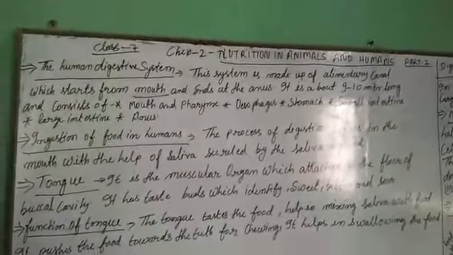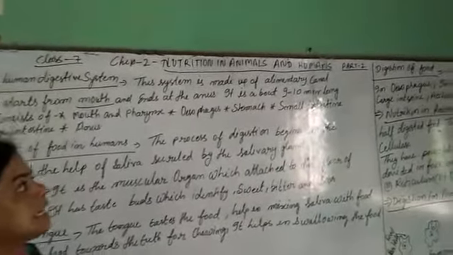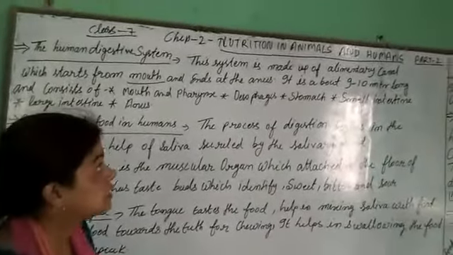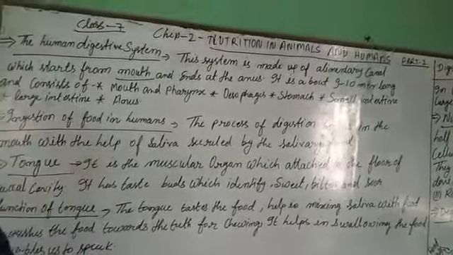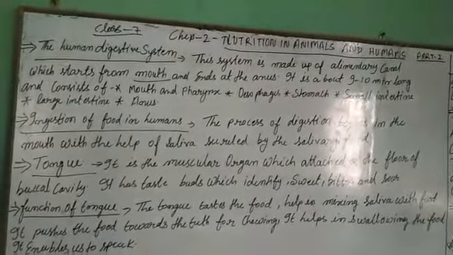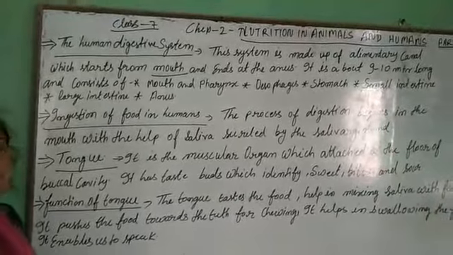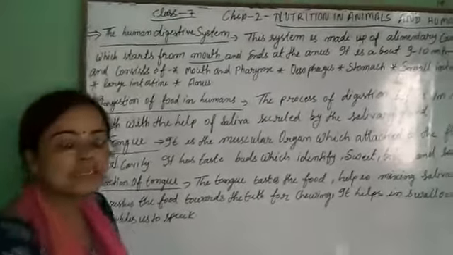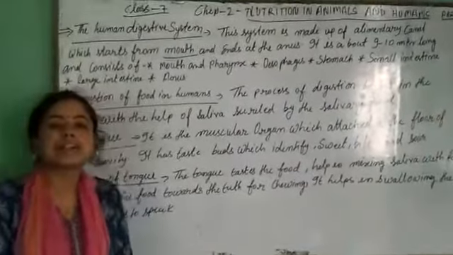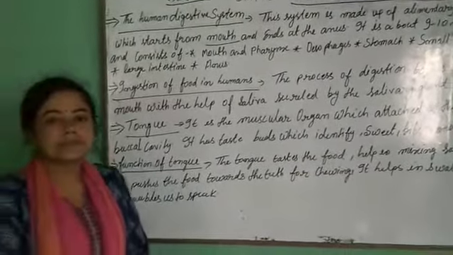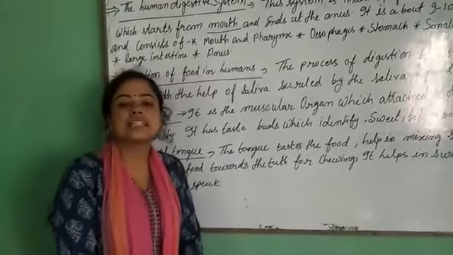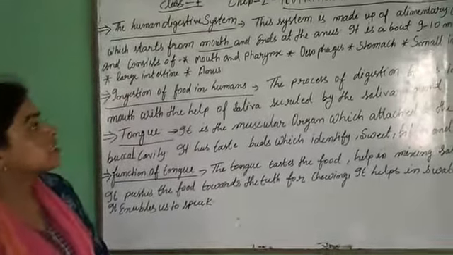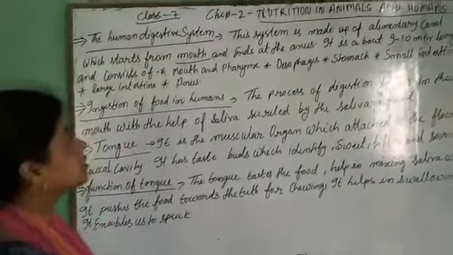This is your second chapter, nutrition in animals and humans. We have already done our first video related to this chapter. This is the second video of your chapter. In this video, we are learning about the human digestive system. The human digestive system is a very important part of the human body because digested food releases energy to our cells and our body. Let's see what happens in the human digestive system.